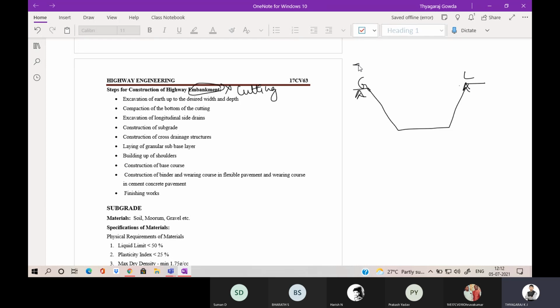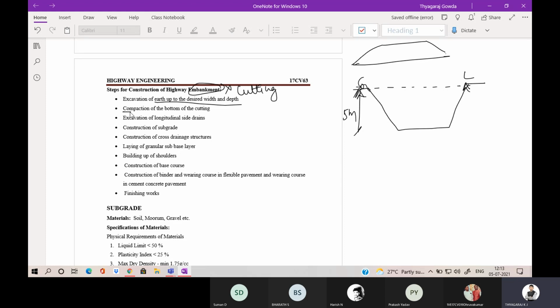In the embankment we have seen, above the ground level we construct the road, but in the fill it is below the ground level you are going to construct the road. So fill, or we can call it a cutting. Okay, filling or cutting. So first one is excavation of earth up to desired width and depth. So this is the general ground level. So excavating the cutting portion till the depth. Okay, for example 5 meter depth. So you are going to excavate.